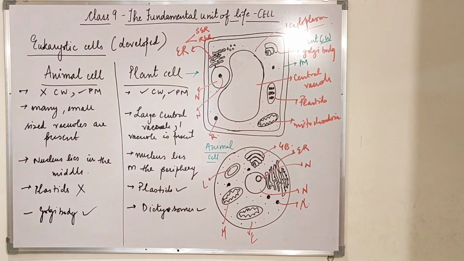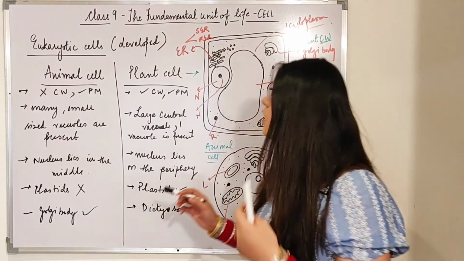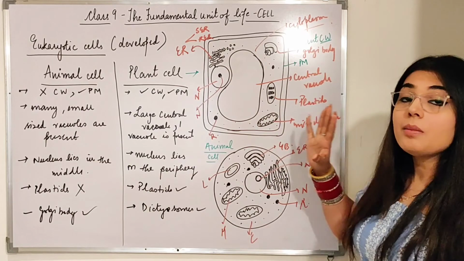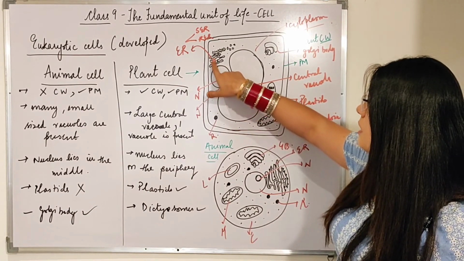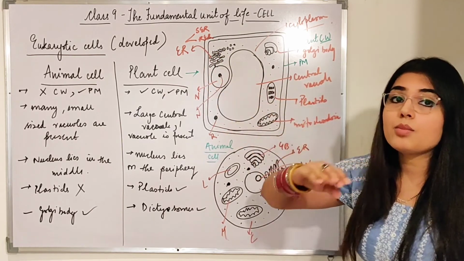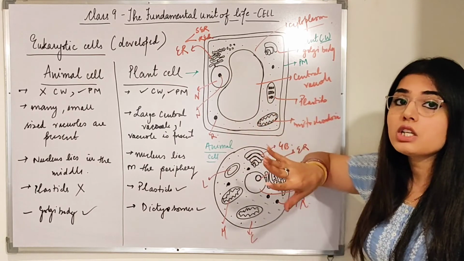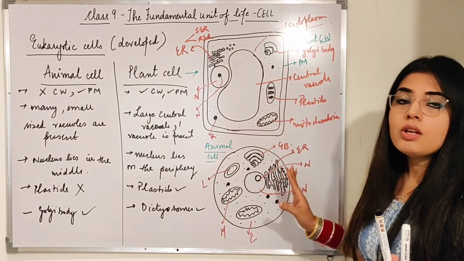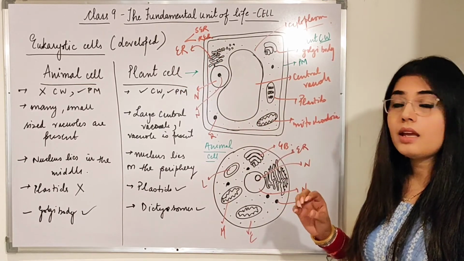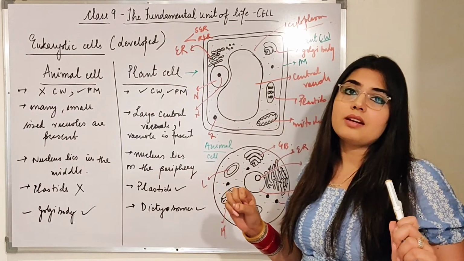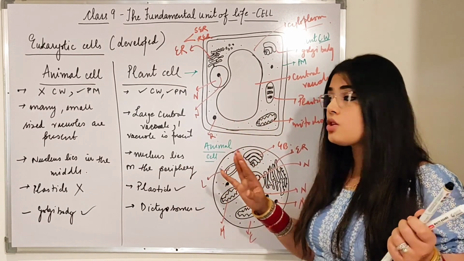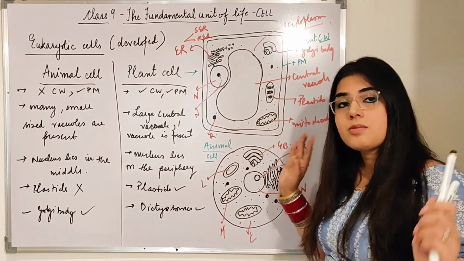So these are the examples alongside your diagrams. Make sure you are labeling them properly and seeing them from the book, as there are many labelings which are yet to be done, beta. You can see the endoplasmic reticulum which has dots. It is known as rough endoplasmic reticulum because these dots are ribosomes present on top of it. When we study the endoplasmic reticulum organelle, I will discuss that in detail. So till now this is good to go, beta. Plant and animal cell, what are the major differences? Make sure you learn these five points and the diagrams as well as their labels.